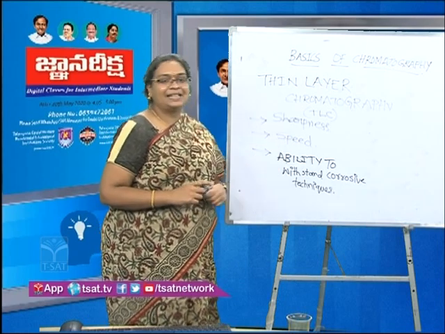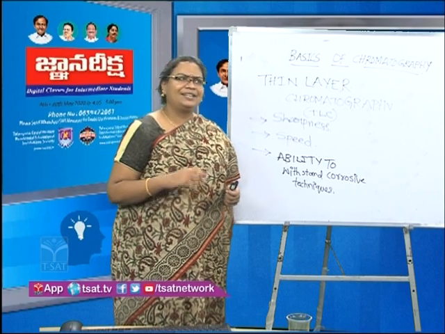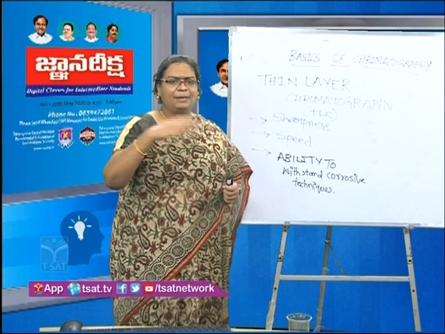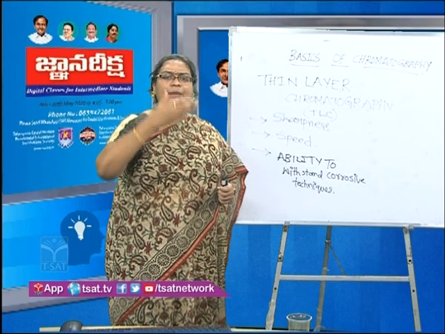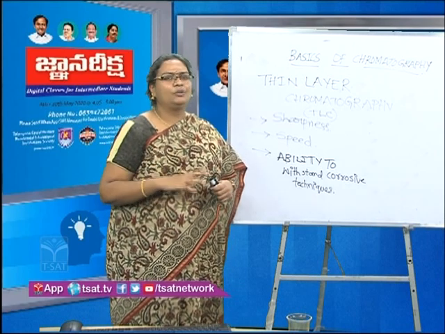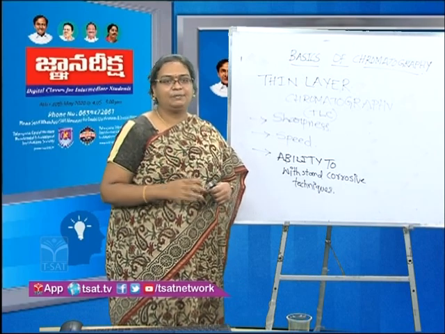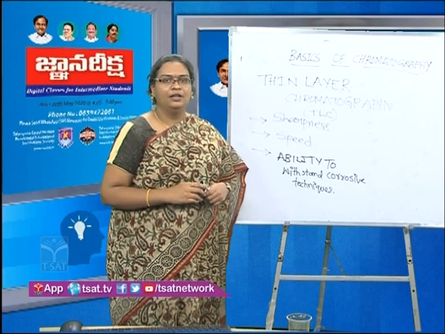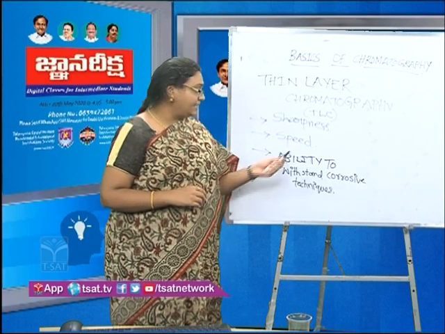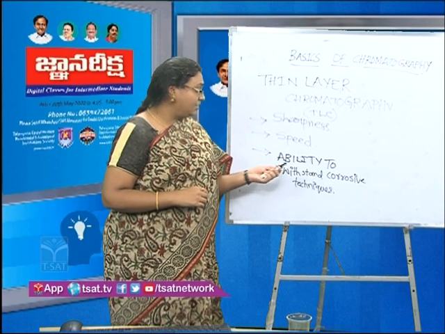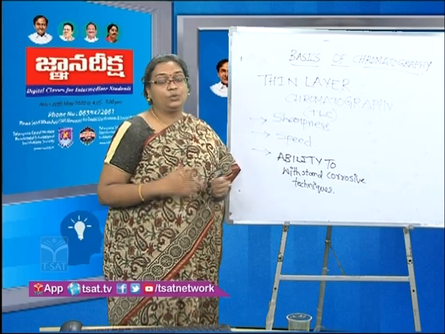The second is the speed. I told you that it takes about 40 minutes for the entire chromatogram to be run in paper chromatography. But in thin layer chromatography, it ranges between 5 to 30 minutes. Within half an hour, you can finish off the chromatographic technique. So that is about the speed. And the third one, ability to withstand corrosive techniques.